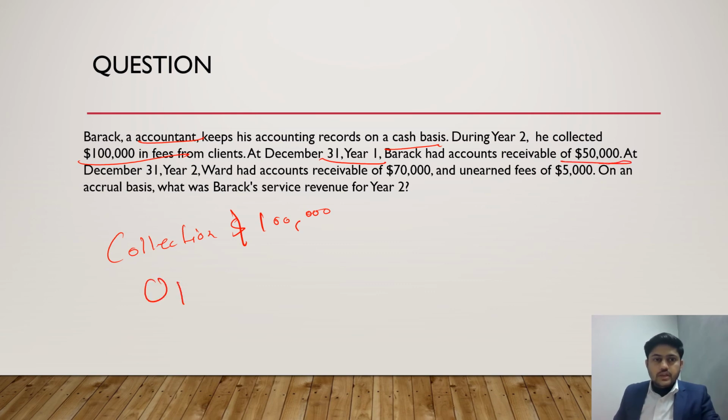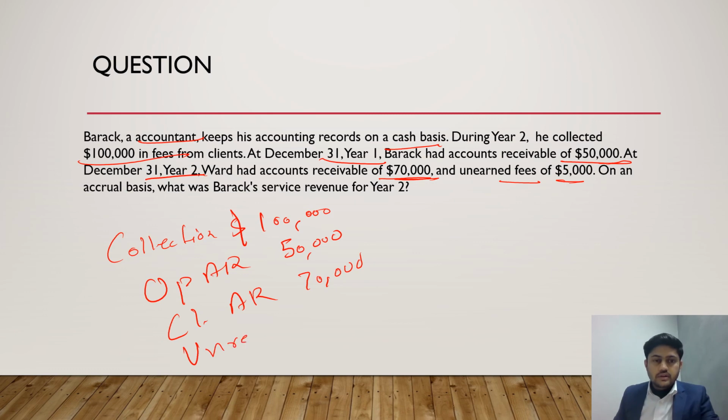This is opening. Let's write down everything and then we'll see what we will add and what we'll deduct, right? At December 31st, year 2, Brack has accounts receivable of 70,000. Closing AR of 70,000.